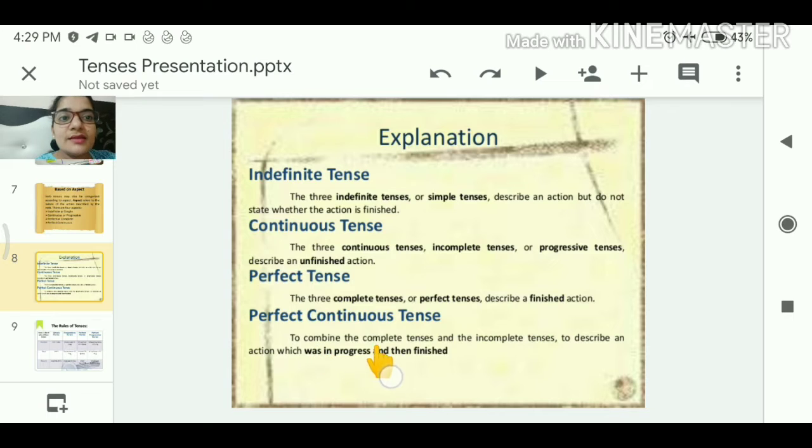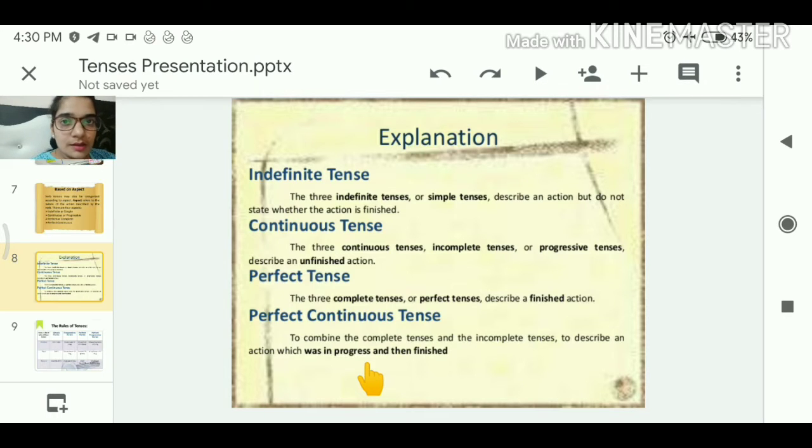Next we have perfect continuous tense. It combines the complete tenses and the incomplete tenses to describe an action which was in progress and then finished. Means sometimes the work has been started but is not completed yet, then we use the perfect continuous tense.